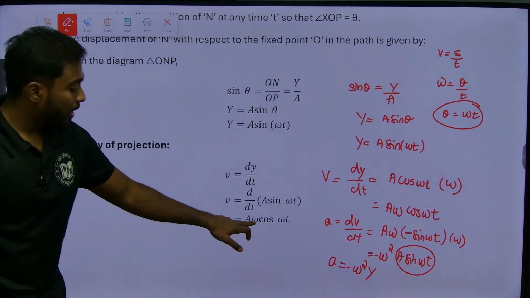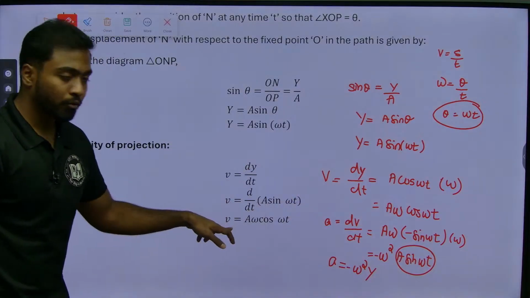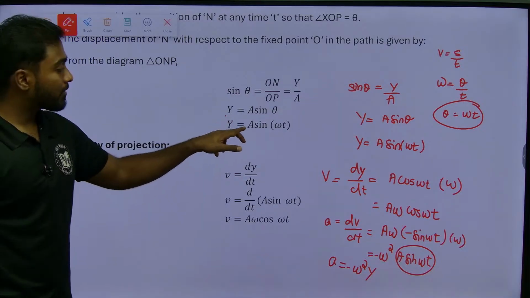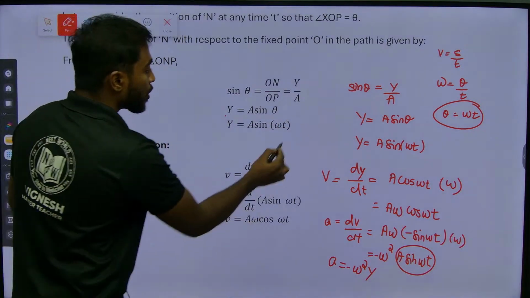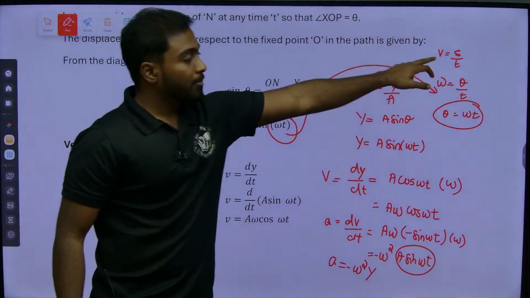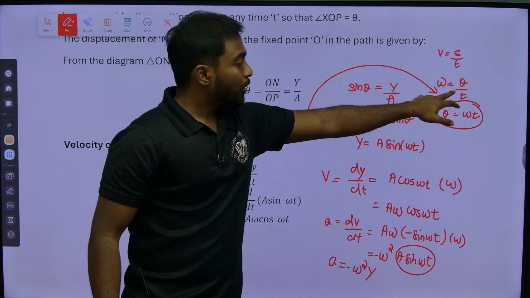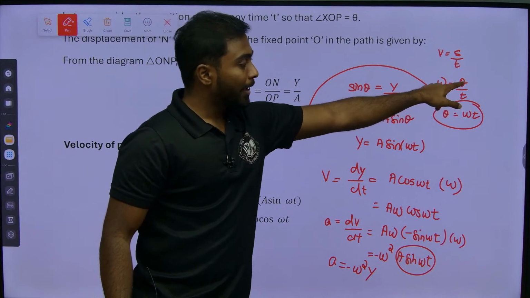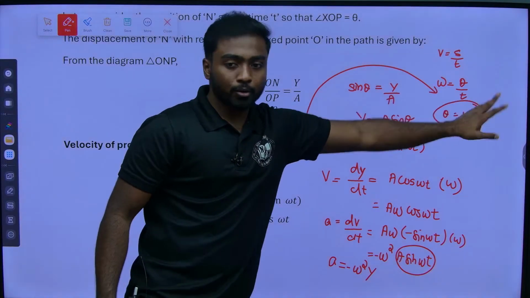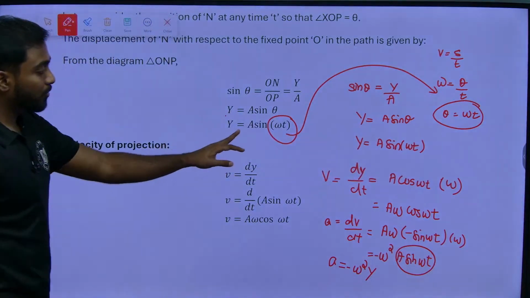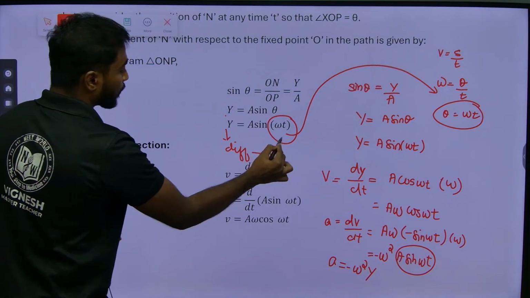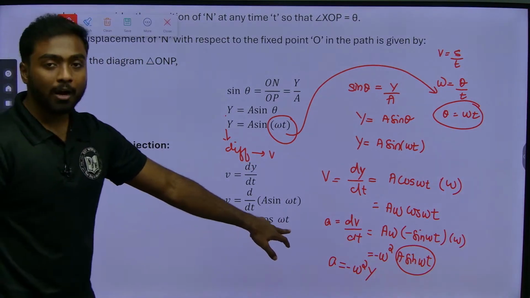Got it? So A omega cos omega t we got for the velocity, right? From the equation y equals A sin omega t, how did we get omega t? Velocity is displacement by time, this is linear. When we talk about angular velocity, it equals angular displacement by time. So angular displacement will be angular velocity into time. So from this we got the equation. If we differentiate the equation, we will get velocity. We got velocity as A omega cos omega t.